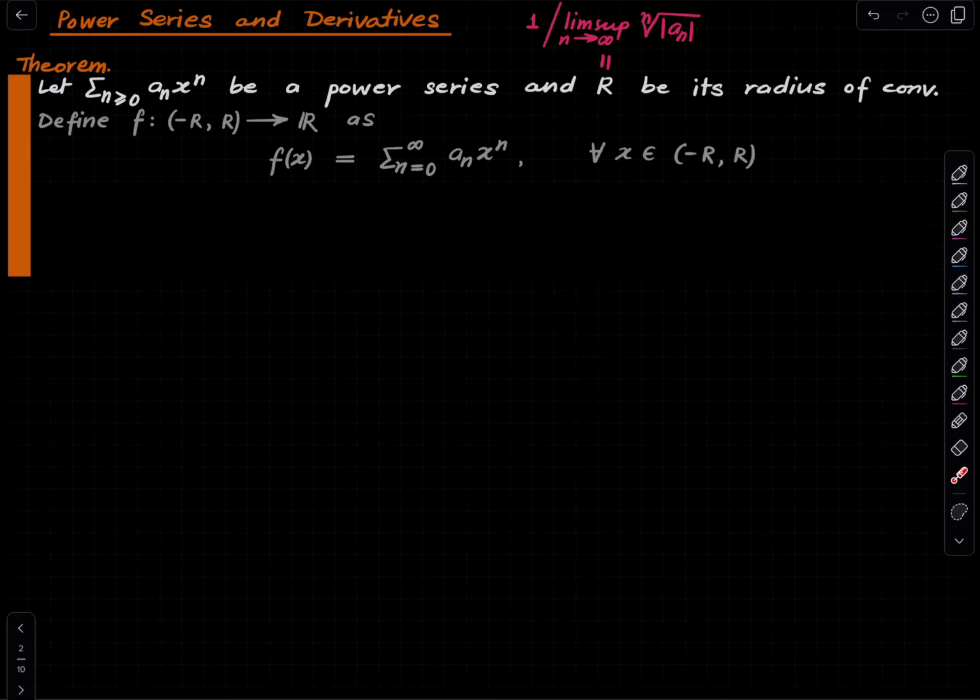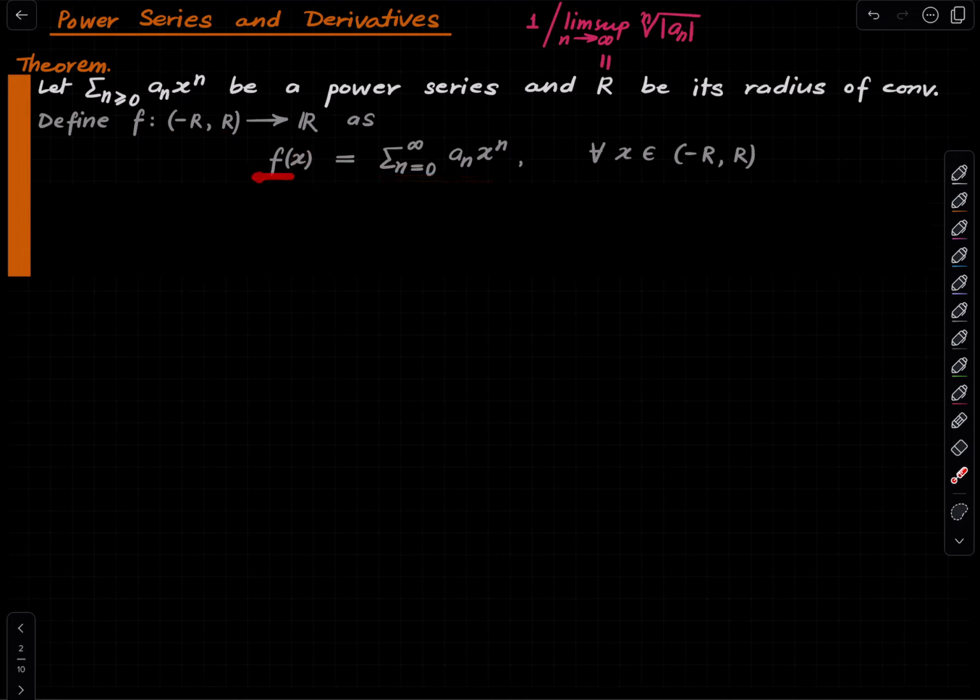And once we have a power series, we can define a function on the disk of convergence as that. Sounds like a bummer because we have just repeated the same expression here, but it's just that this we treat as a formal object with nothing to do with real numbers in a certain sense. But in the disk of convergence, it takes a real number as an input and outputs a real number.